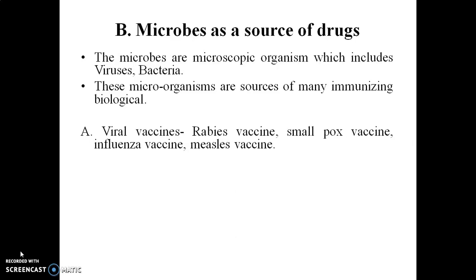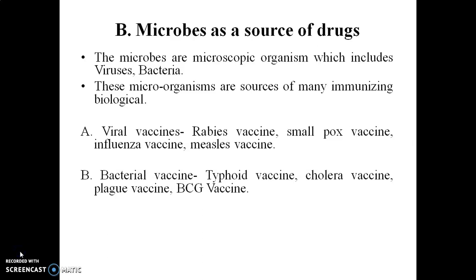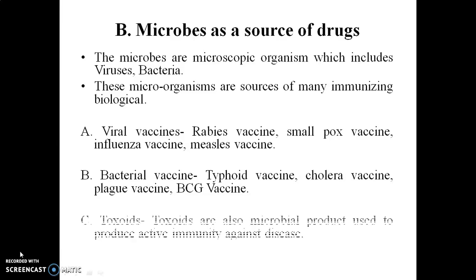We will see examples like viral vaccines, which are prepared from the viruses. The examples are rabies vaccine, smallpox vaccine, influenza vaccine, measles vaccine. These are the examples of viral vaccines which are prepared from the viruses itself. Then the second example is the bacterial vaccines, where we have typhoid, cholera, plague and BCG vaccines, and these are prepared from the bacteria. Then the next example is the toxoids. Toxoids are nothing but particular products which are prepared from those microorganisms only.